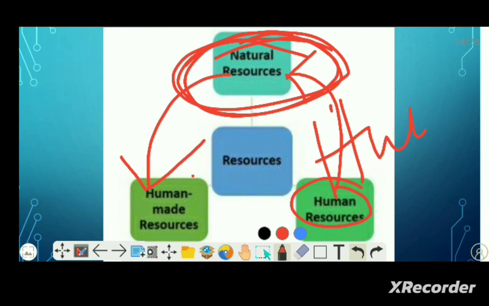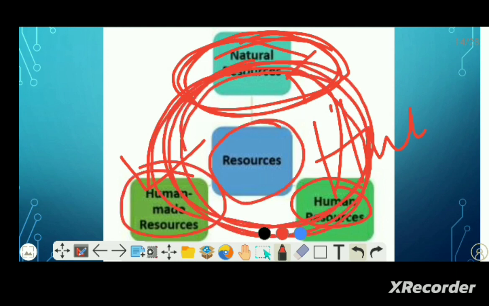The combination of the three things creates different types of resources, and these resources are very useful for the development of a nation, for people, for an individual, for a group of people. Now the human beings play dual roles in the formation of resources. I will explain it very clearly. Man plays a dual role to produce resources, because human beings are producer as well as consumer, creator and consumer.